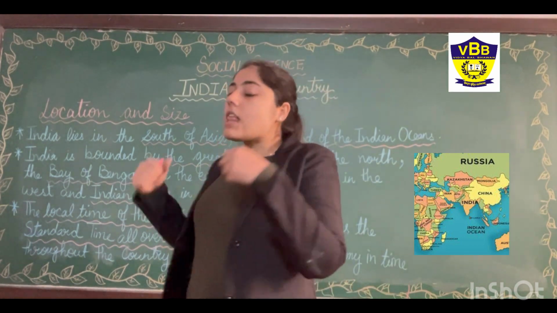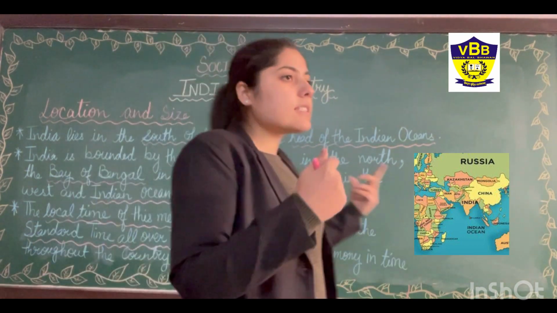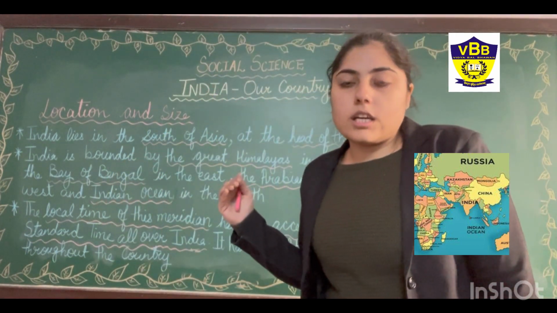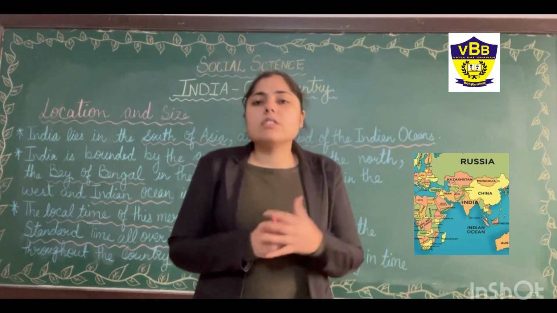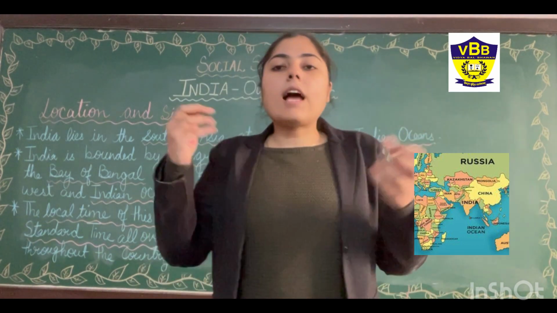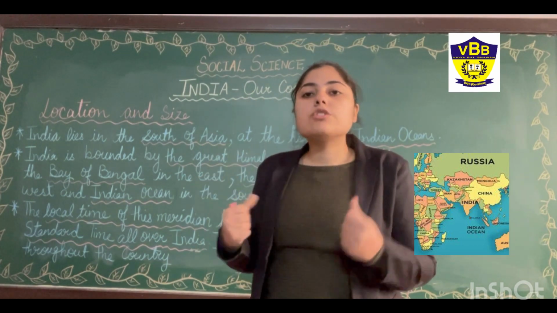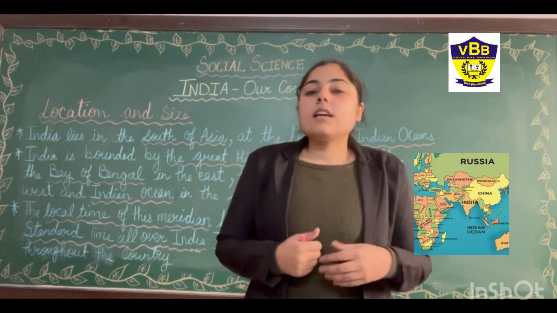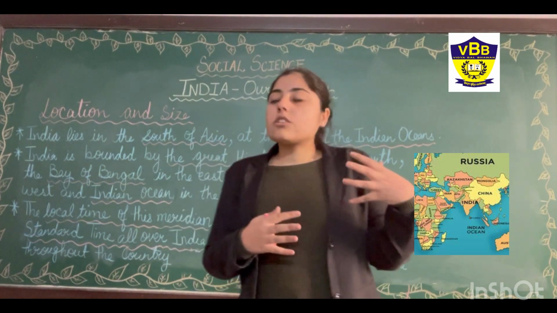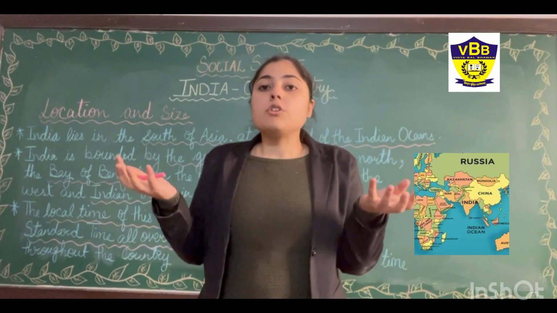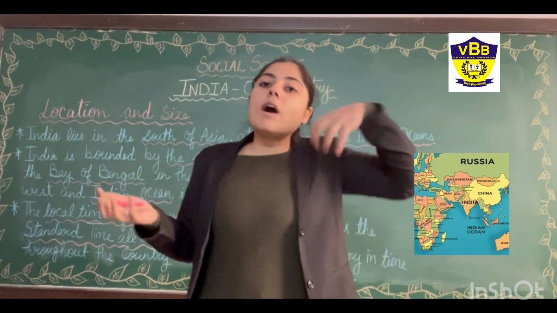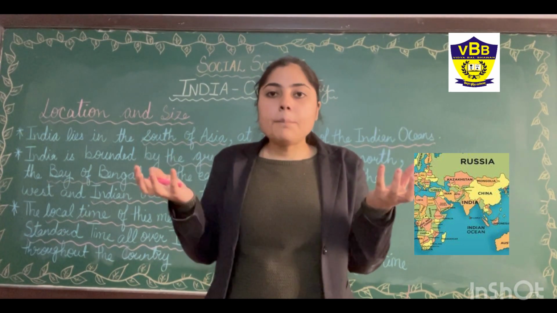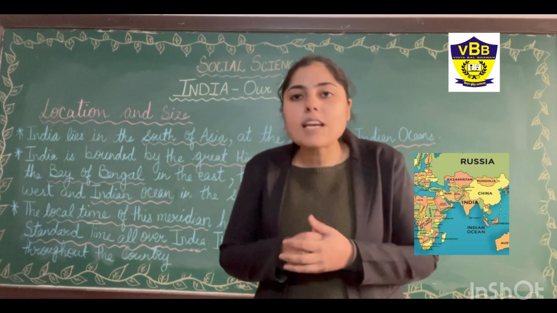The next is, the local time of India has been accepted as the standard time all over India. As we have seen in the previous chapters, due to the longitudes and latitudes, we have identified the standard times of each and every country. But if I compare the east and the west, in the east the sun rises 2 hours earlier than in the west. So obviously there are some changes in the time also.